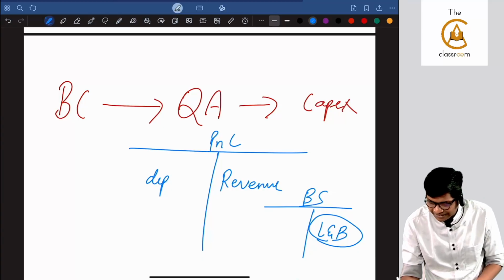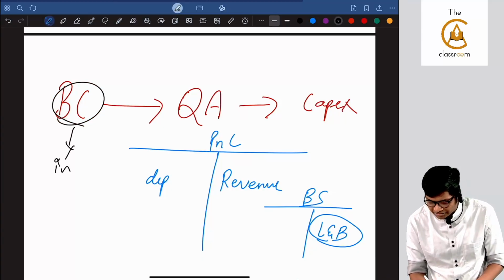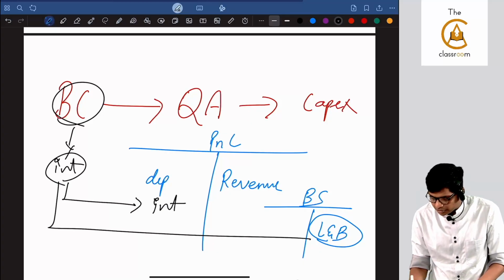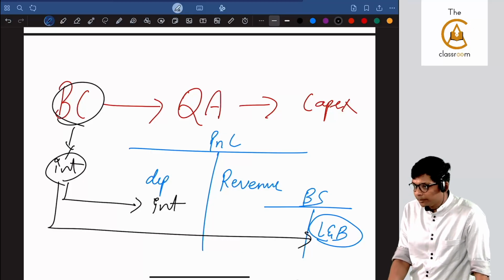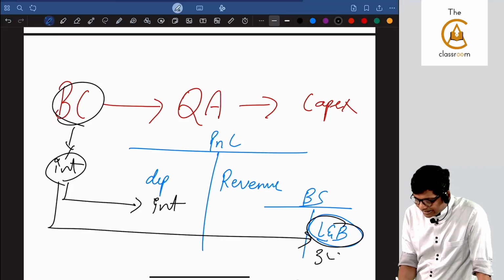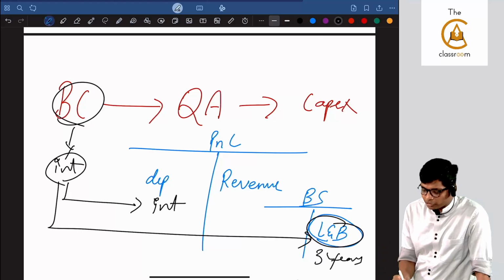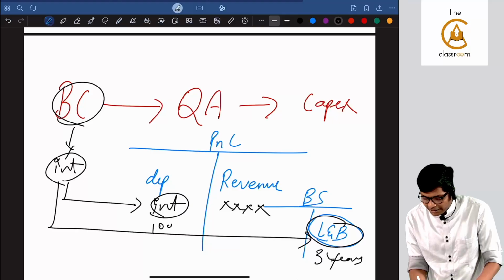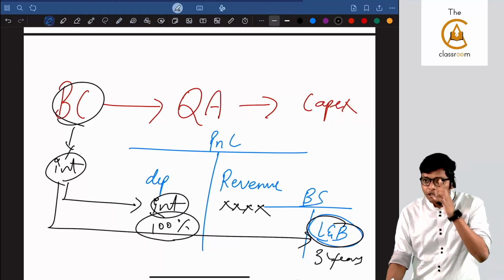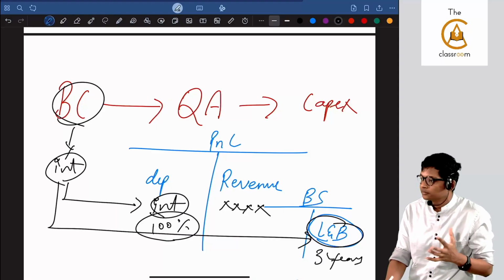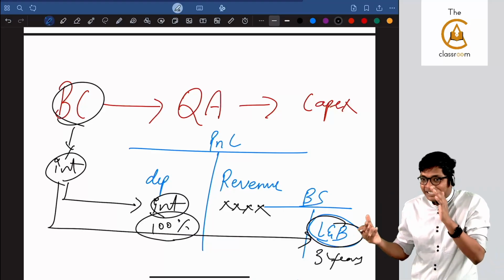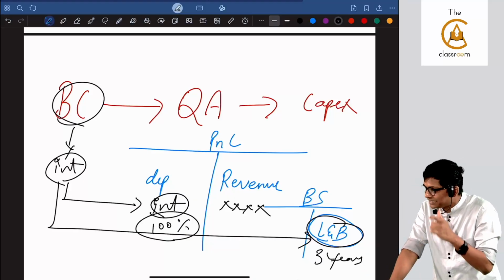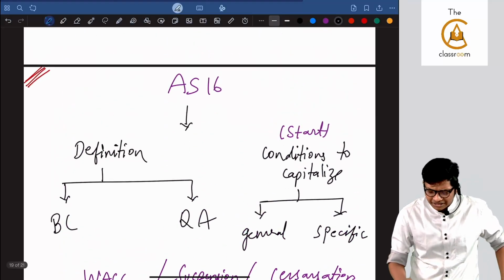Now, if I take borrowing cost, interest, and debit this fully to P&L, this interest is used to construct what? Land and building. Now this land and building might take 3 years to get ready, and after 3 years only you will start getting the benefits on the credit side of P&L. But if you debit 100% of the interest to P&L now, the matching concept which we studied in school is taking a hit. You are accounting for an expense now when its corresponding income is deferred by 3 years. Are you getting it, guys? That is the true logic behind AS16, why we capitalize borrowing cost. This they won't ask in exam.